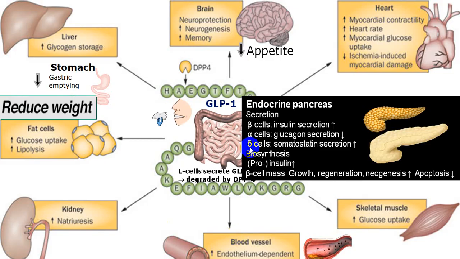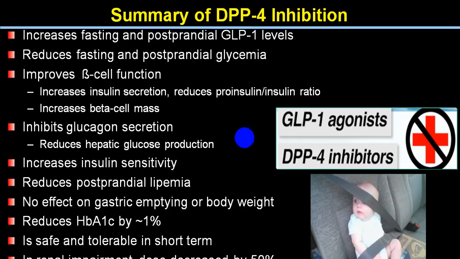This slide I have already shown you before. So this effect remains the same as GLP-1 receptor agonists. There is an increase in fasting and postprandial GLP-1 level. There is a reduction in fasting and postprandial glycemia. It improves the beta cell function. It inhibits glucagon secretion. It increases insulin sensitivity. It reduces postprandial lipemia. There is no effect on gastric emptying or body weight, but it is definitely weight neutral. There is a reduction in HbA1c right from 0.8 up to 1.